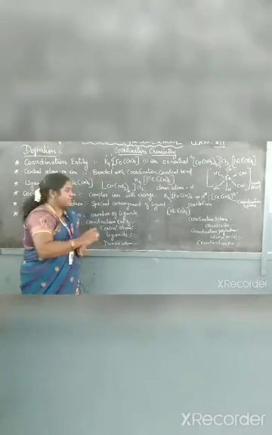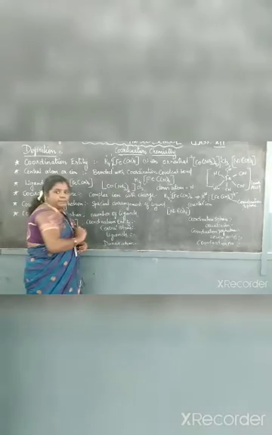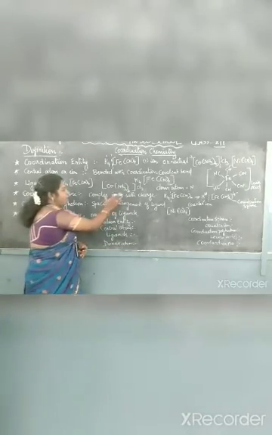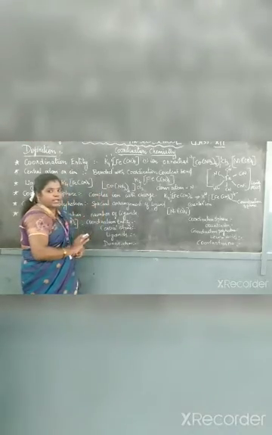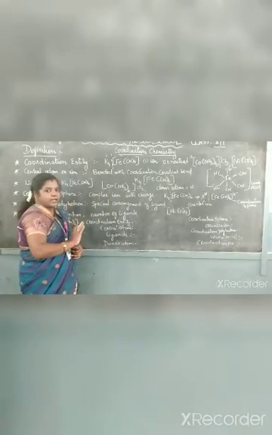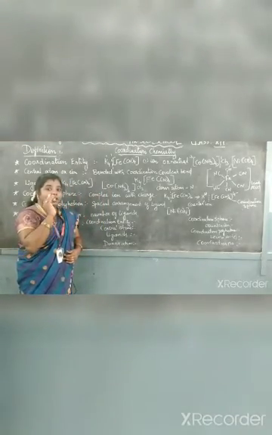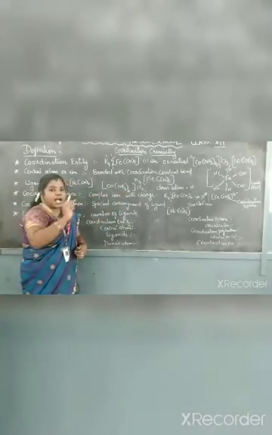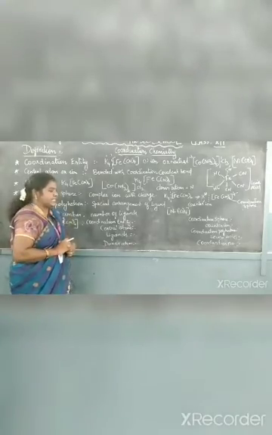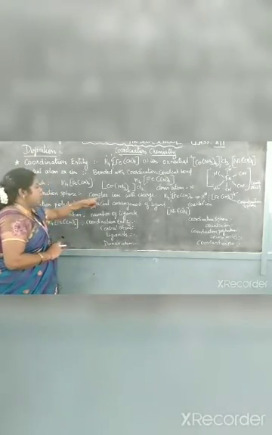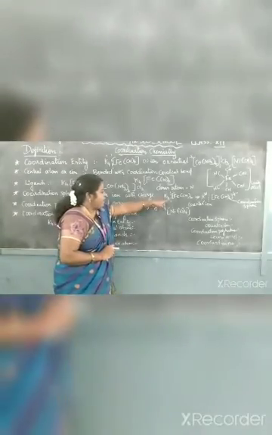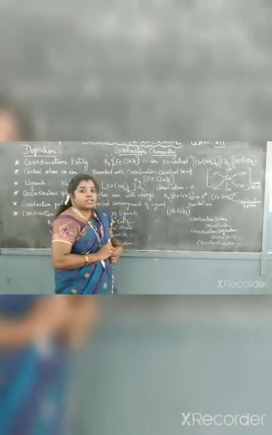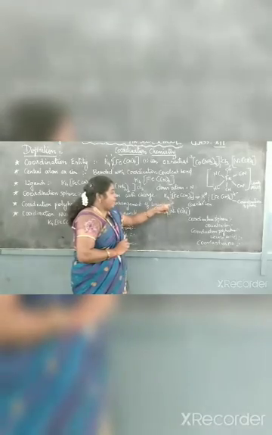Is it all clear? Suppose they give the example. If they are asking for the coordination entity, you have to give these atoms only: Co, NH3, 6 only. But if they are asking for the coordination sphere, you have to give these atoms with the charges. Okay, that is the difference. Let's see with an example: K4 Fe(CN)6. What is the coordination sphere? You have to mention it.